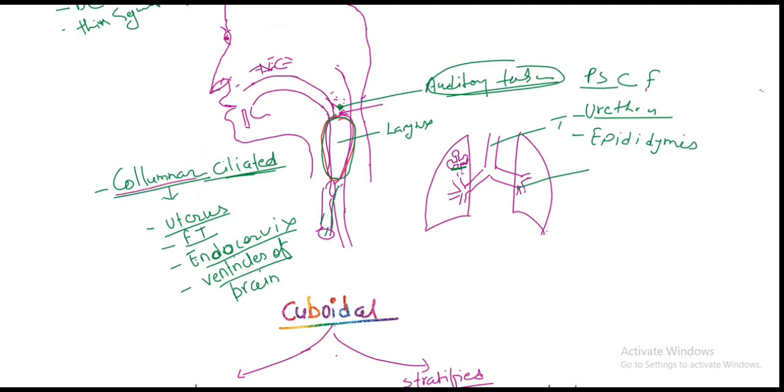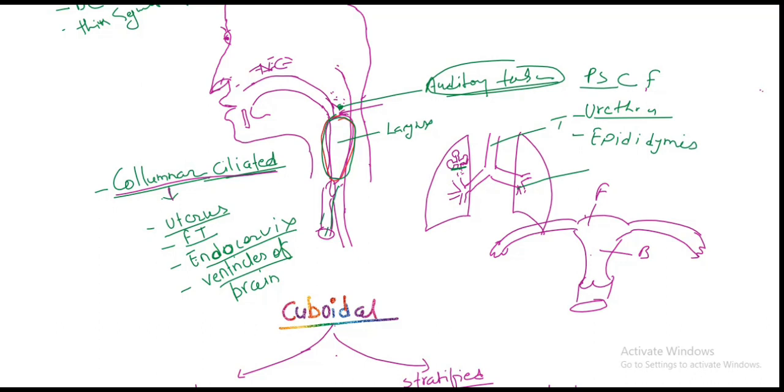Something escaped: the columnar ciliated. To remember columnar ciliated, first you make a diagram of the fallopian tube and uterus. This is the fundus part, this is the body part, and the inner part of the cervix is called the endocervix.